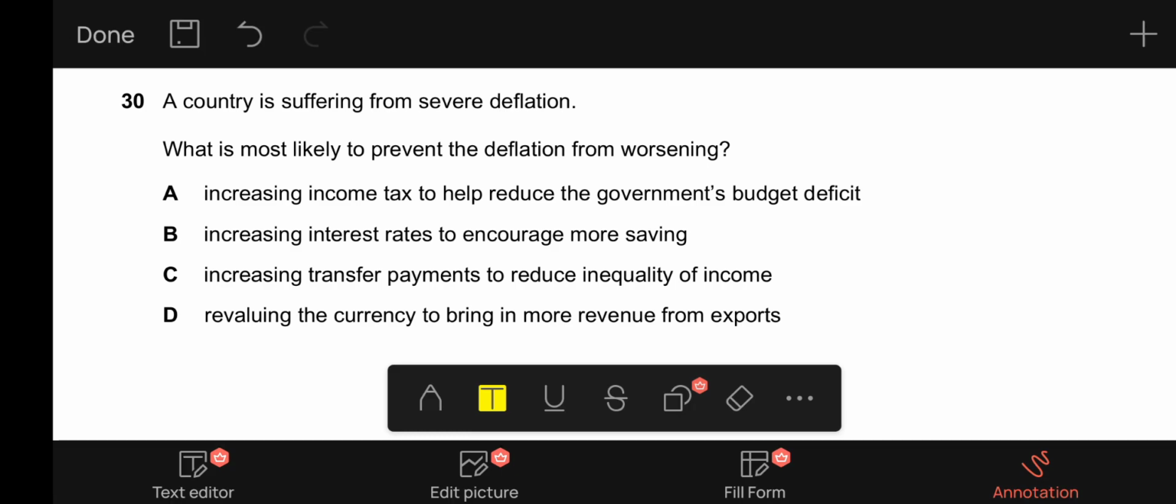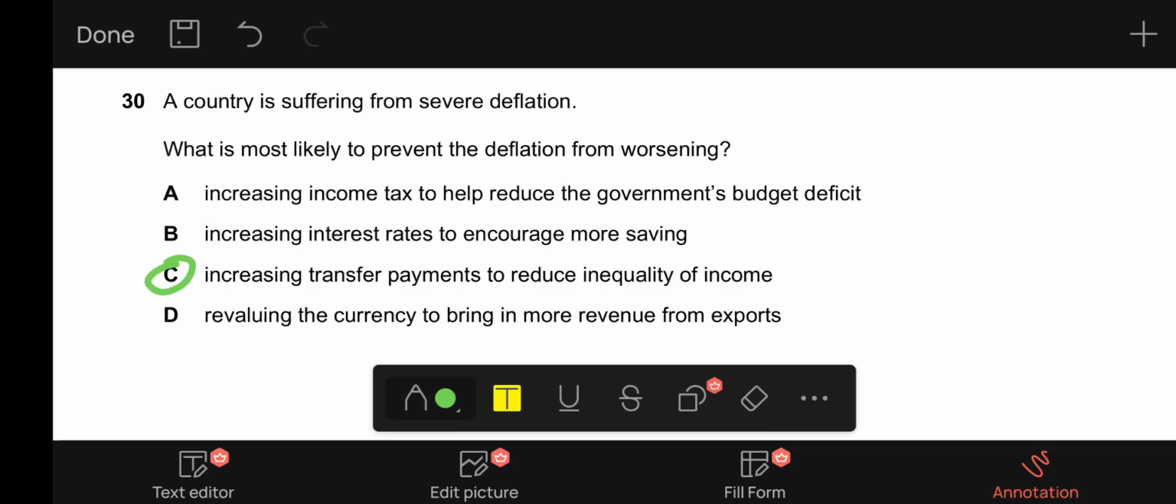Finally, D, revaluing the currency to bring in more revenue from exports. If we revalue the currency, exports will become expensive and imports will become cheaper. So imports value will increase, imports volume will increase, and exports volume will decrease, which means the aggregate demand will decrease, and that will worsen the deflation even more. So C is our correct option for 30.